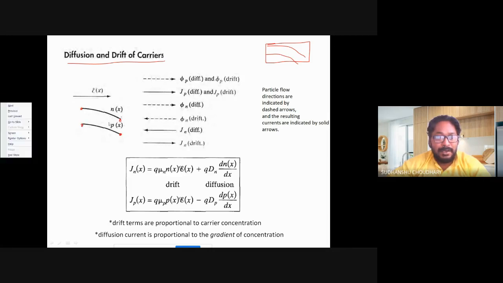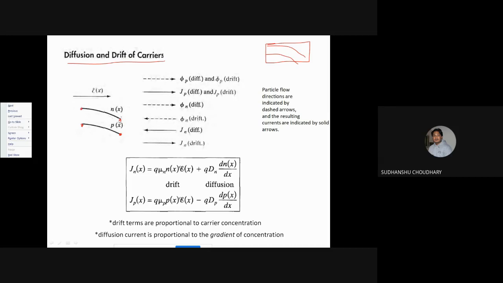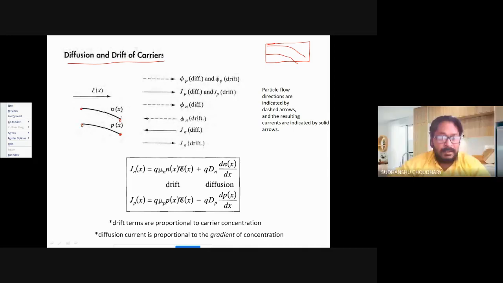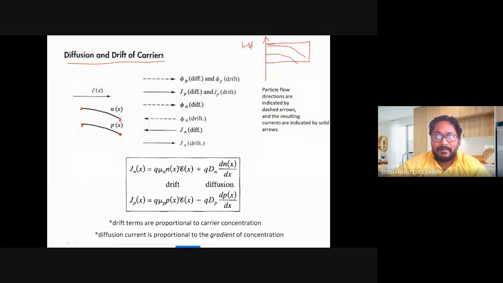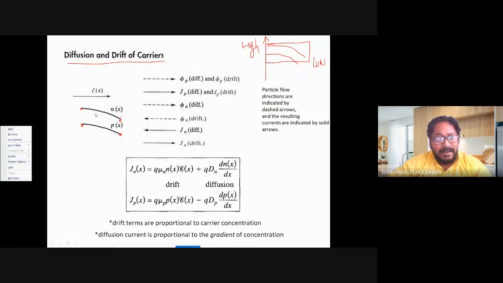So these two lines tell me the concentration gradient profile, from higher concentration to lower concentration. Similarly for holes, high concentration at this edge and low concentration at the other. And now let us also say that I have an electric field in this direction. Right? So this is my electric field in this direction.